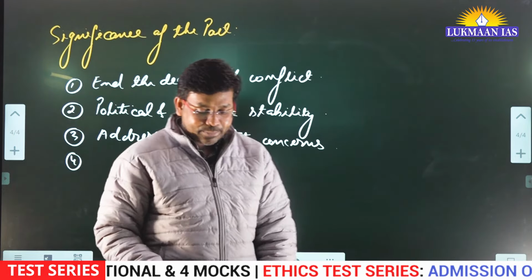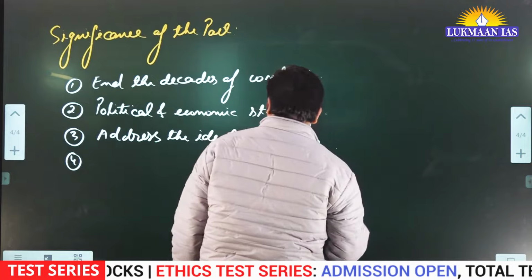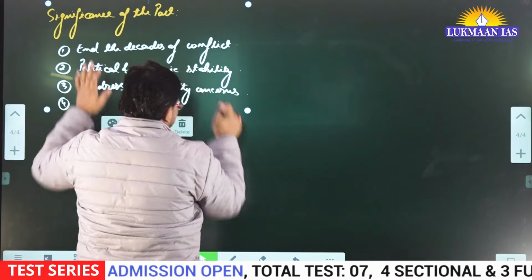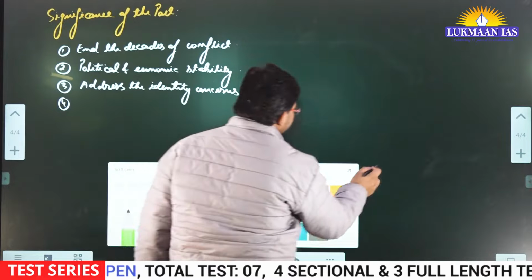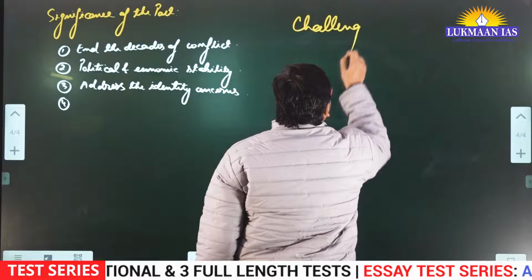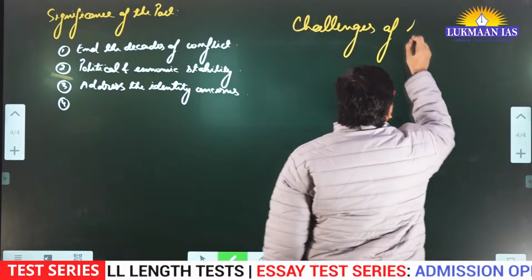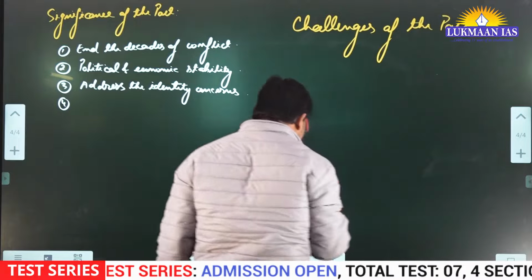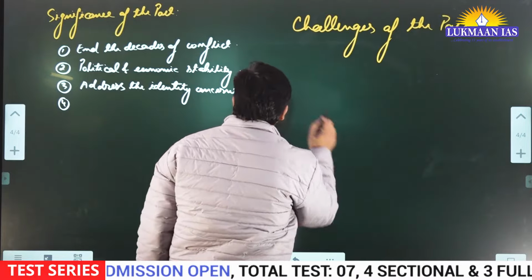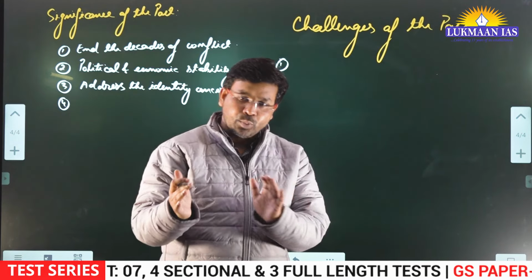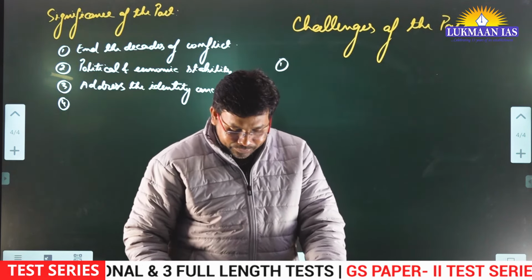Now let us discuss the challenges of the pact. The pact has been signed by the central government, the state government and ULFA, but what challenges is it going to bring?